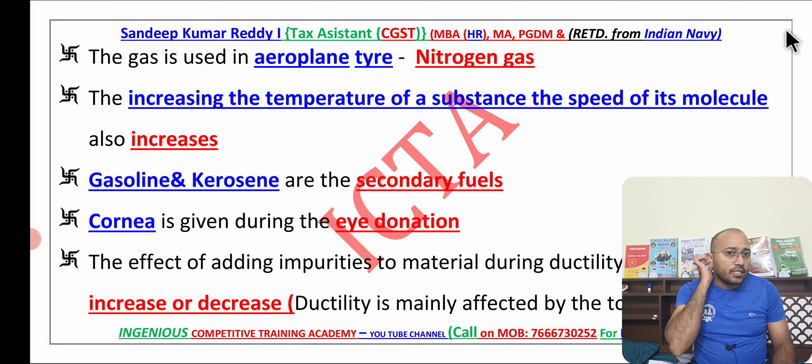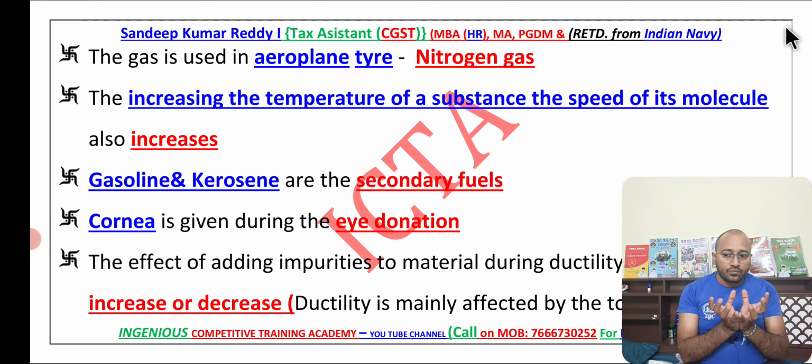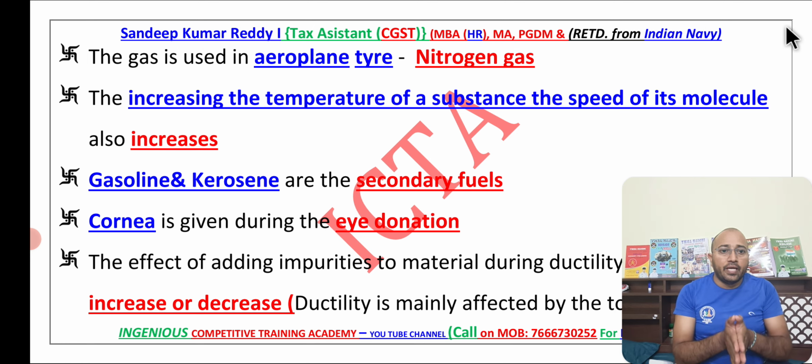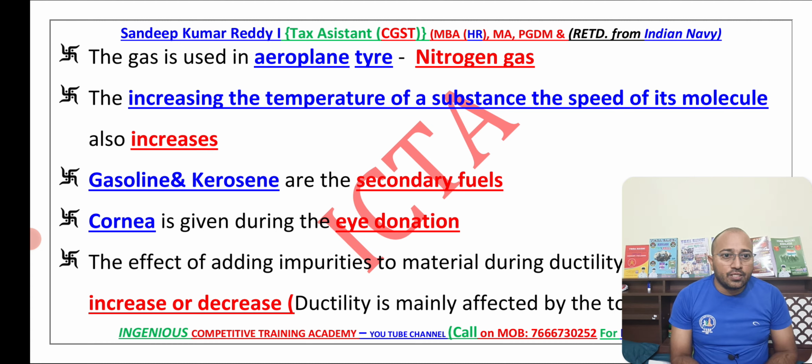Next we have the gas used in aeroplane tires. Normally we use nitrogen gas because it gives a cooling effect. If we fill normal air in an aeroplane tire, it may burst with the pressure. That is the reason why vehicles with 4 wheels nowadays are filled with nitrogen, because of the heat in our nation. If you go to places like Saudi and other desert areas, you must have nitrogen only, otherwise your car tire gets busted.